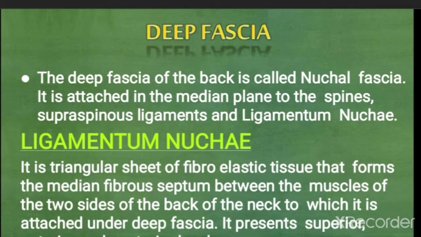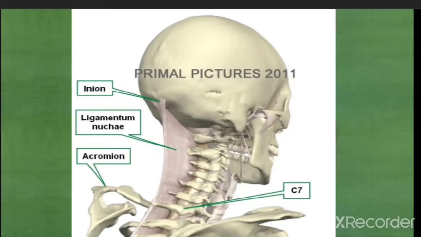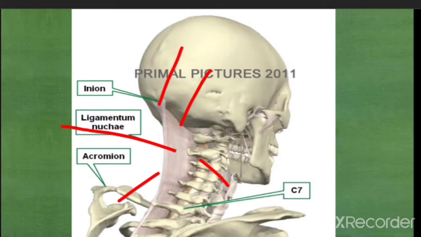It presents superior, anterior, and posterior borders. So here we can see the ligamentum nuchae. It has clear borders. This is the ligamentum nuchae. This is the superior, this is anterior, and this is posterior border of the ligamentum nuchae. And it is attached from the external occipital protuberance up to the C7 spine.